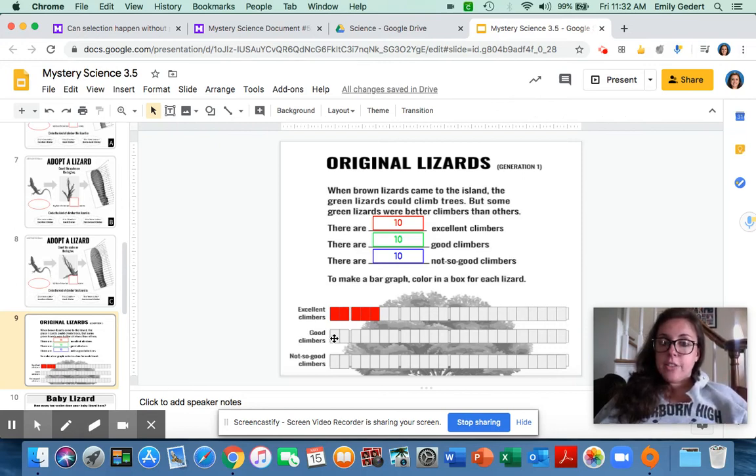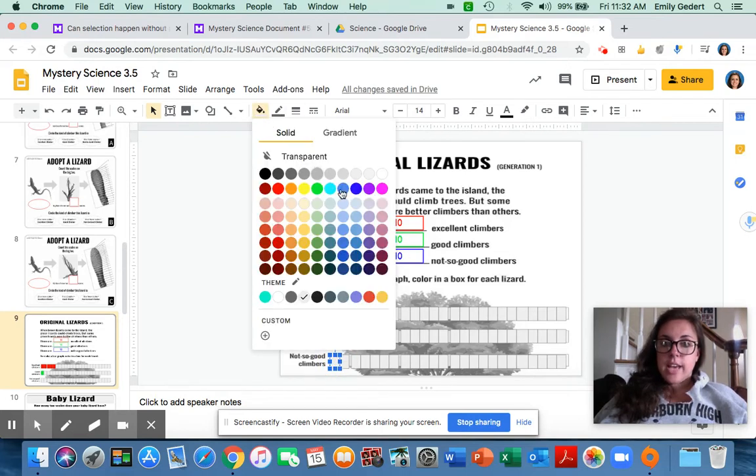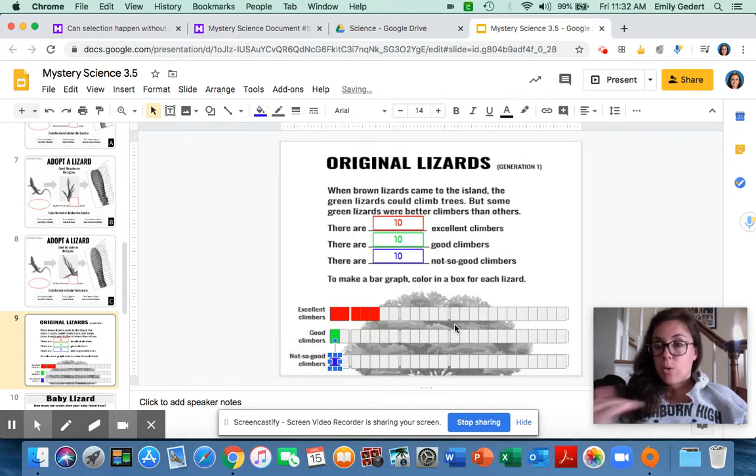Then down here for the good climbers, there are 10, so you're going to do that, but you need to change the color. So you want to grab that green. Okay, and then not so good is the blue. You're going to do that 10 times so that you're building that horizontal line graph. And again, this is generation 1. These are the original lizards that lived on the island. Then we're going to have these lizards mate, and we're going to see what happens to the baby lizards.